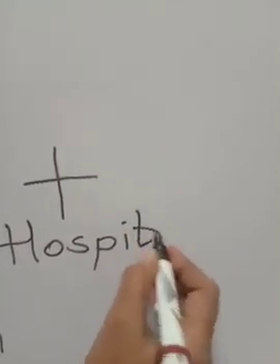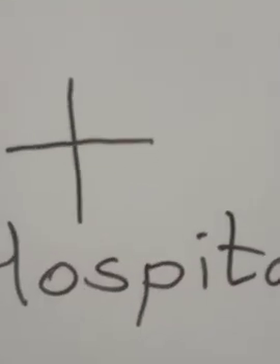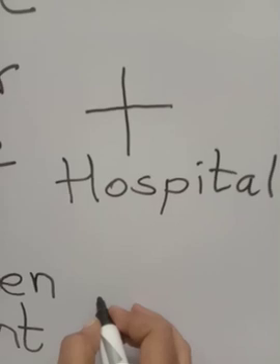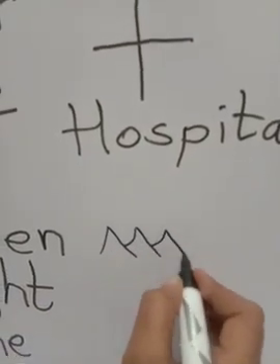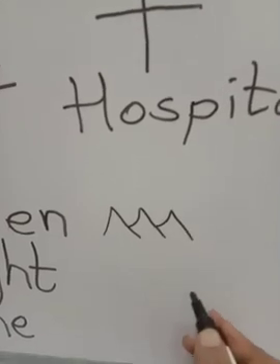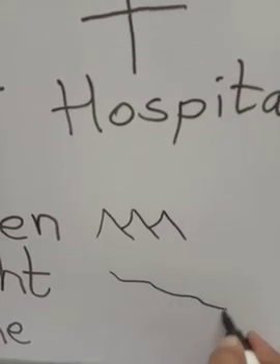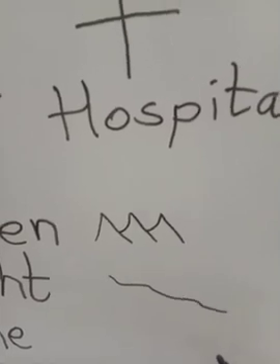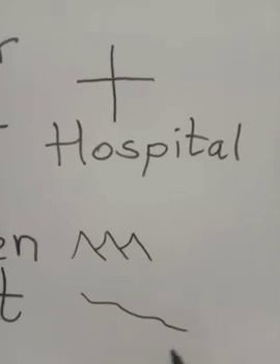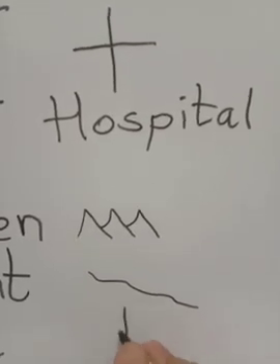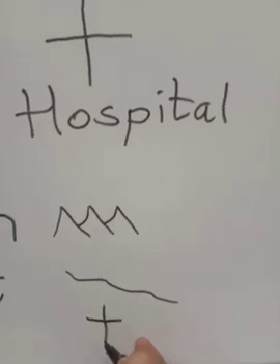If you have to show the symbol of mountains, we will show small mountains. For a river, I will show a river flowing like this. For addition, I will show the plus sign. So these are the symbols.